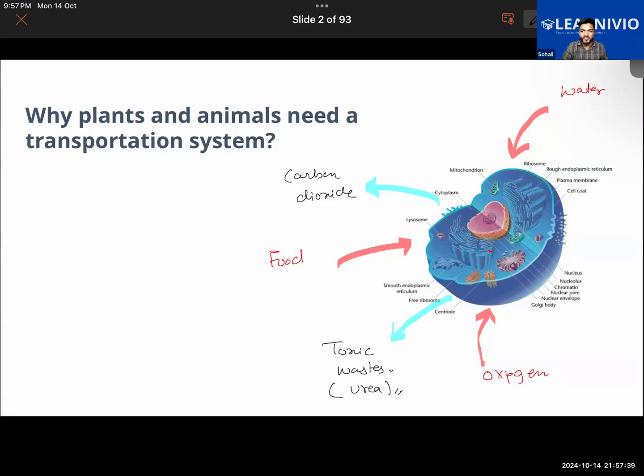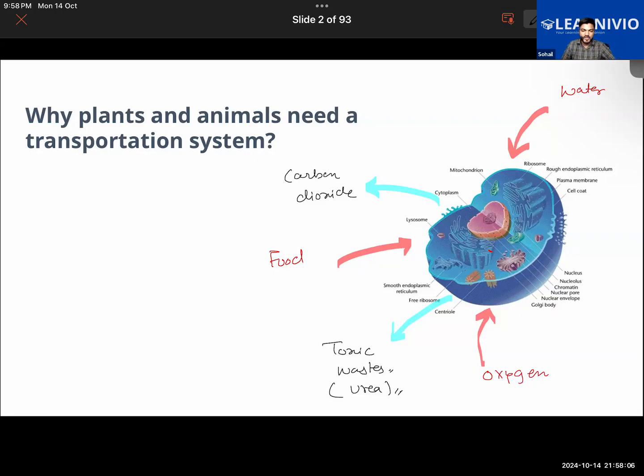In a similar manner, for water, oxygen, and food to reach into the cell, or for the waste materials to be taken away from the cell, there is a requirement of a well-developed transportation system. It cannot happen in a haphazard and random manner. There has to be a well-developed mechanism for the transportation of materials in and out of the cell. Is that thing clear to everyone?